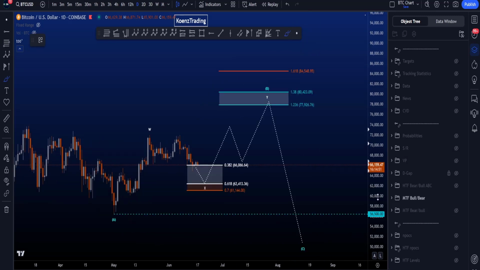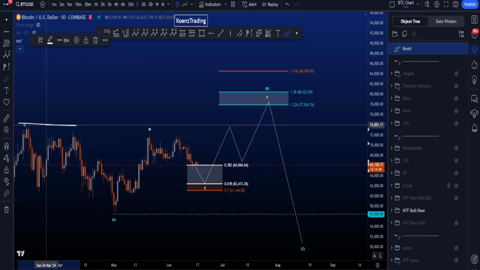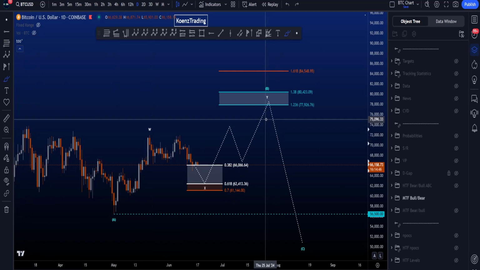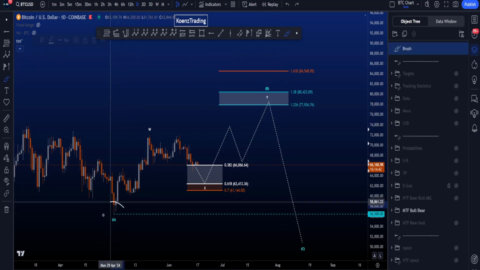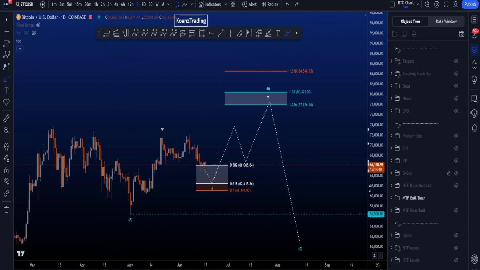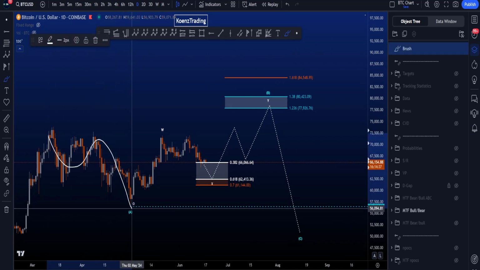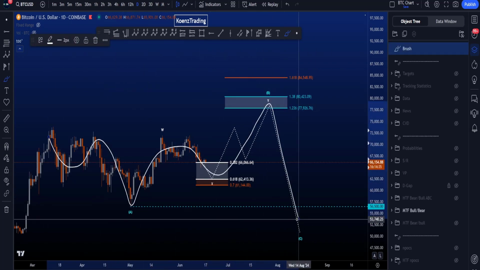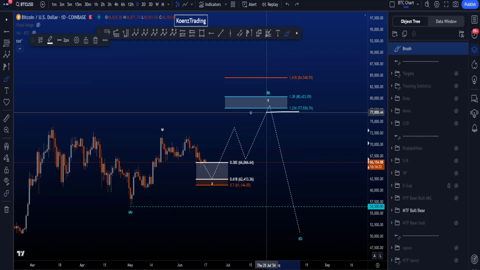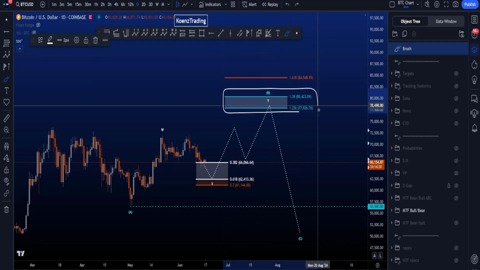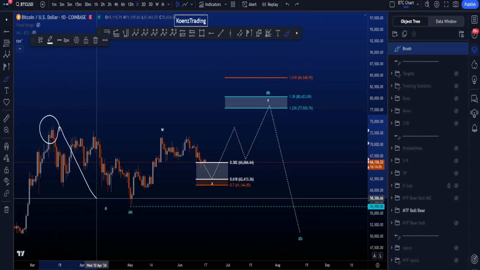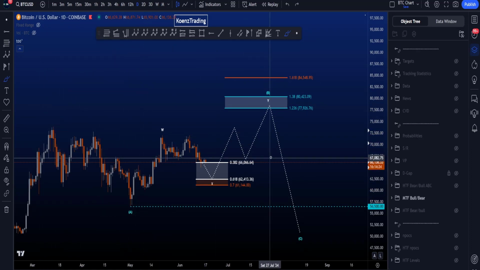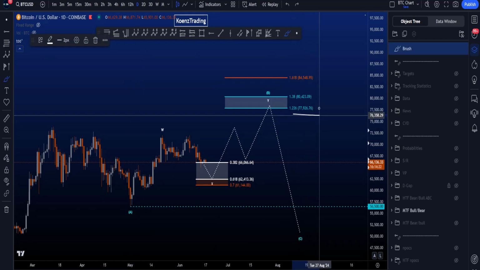The second scenario is also a scenario where you take out the all-time high first, but after moving up to take the all-time high, we get a retracement back inside the range to move below 56k. This is an expanding flat: 3-wave A, 3-wave B, and then a 5-wave C. The most common target for your wave B is between the 1.236 and the 1.38 Fibonacci, taken from the start to the end of wave A, giving you a target between 77.9k and 80.4k.